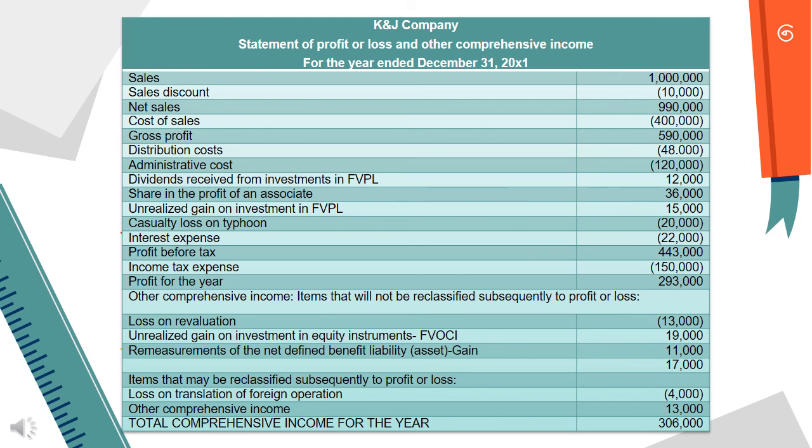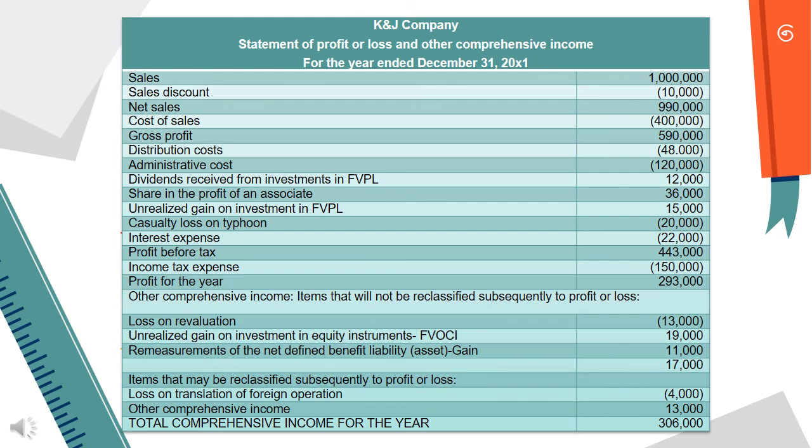To compute the total comprehensive income for the year, we classify the accounts into items that may be profit or loss and items that are not. As for the items that will not be reclassified subsequently to profit or loss, less the loss on revaluation of 13,000, then add the unrealized gain on investment in equity instrument FVOCI of 19,000 and the remeasurement of the net defined benefit liability of 11,000.